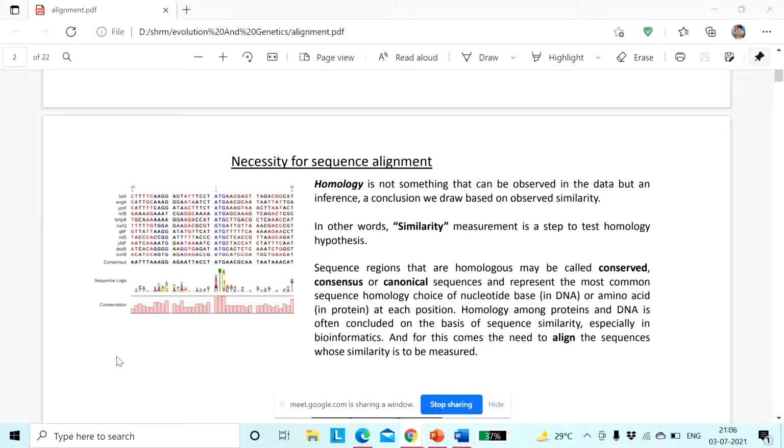Now homology among proteins and DNA is often concluded on the basis of sequence similarity, especially in bioinformatics, and for this comes the need to align the sequences whose similarity is to be measured. Because when we were talking about HLA1, HLA2, in our rank paper, we have given the sequences in FASTA format or given multiply aligned sequences.